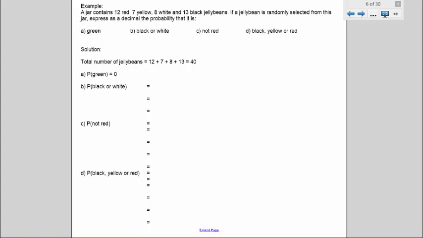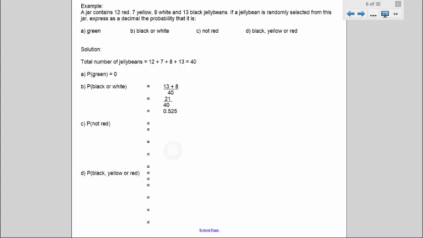The probability of drawing out a black or a white jelly bean means that we need to look at how many black and how many white jelly beans there are. There are 13 black jelly beans and 8 white jelly beans, which means that we add those two up, and the probability of it being black or white is 13 plus 8 out of 40. 13 plus 8 is 21, so it's 21 out of 40. And we can convert that to a decimal because the question asks us to express it as a decimal. Using our calculator to do that, we get the answer of 0.525.